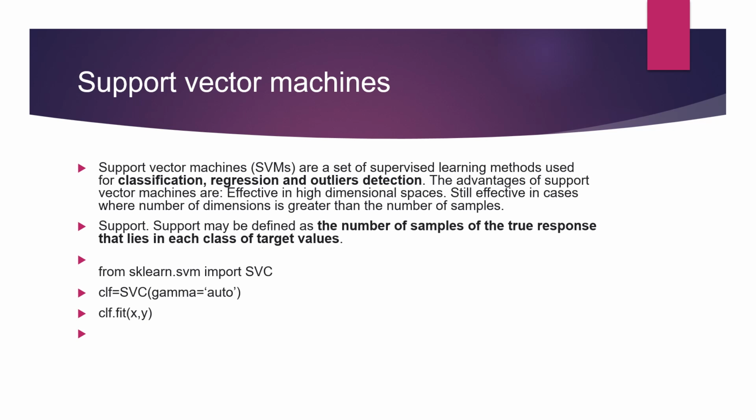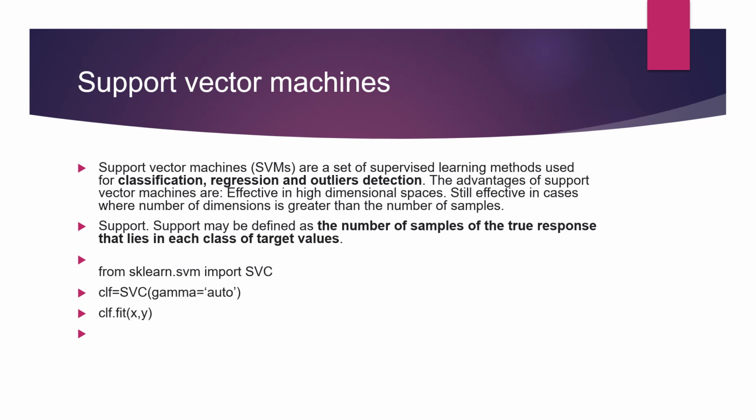So you can see the implementation of SVM, like from sklearn.svm import SVC. SVC means support vector classifier. You can also use SVR, which is support vector regressor. Then after importing, we need to define our model. So we will use clf = SVC(gamma). You will ask what is the meaning of gamma.